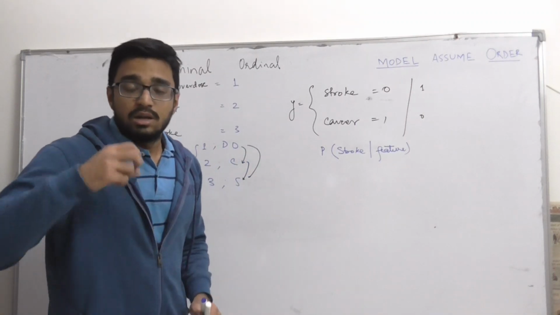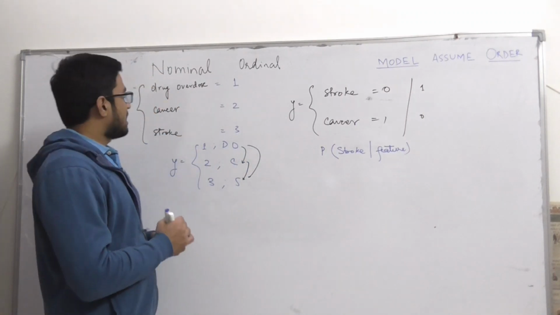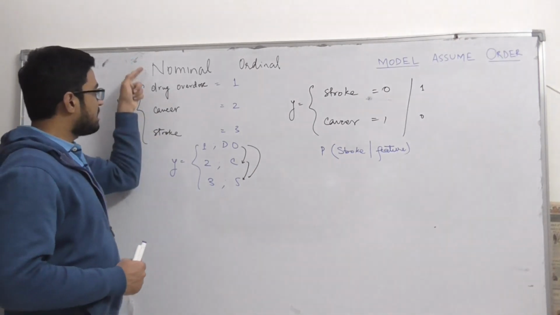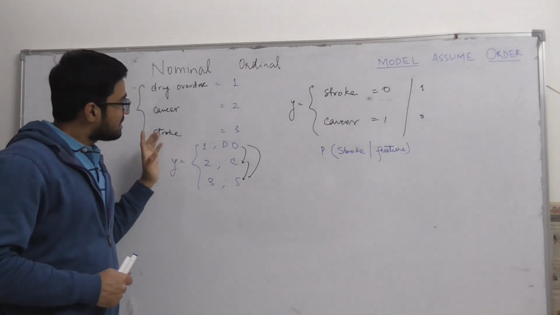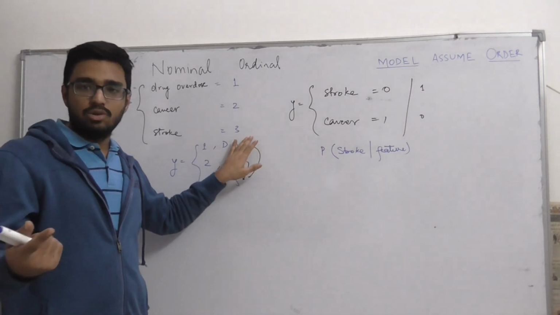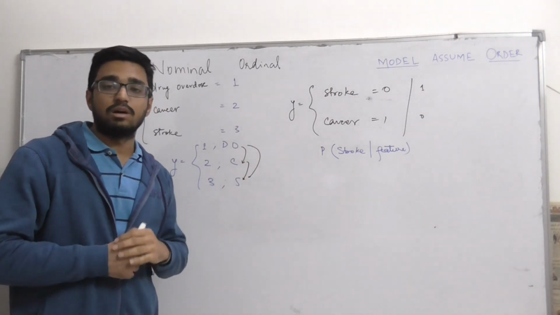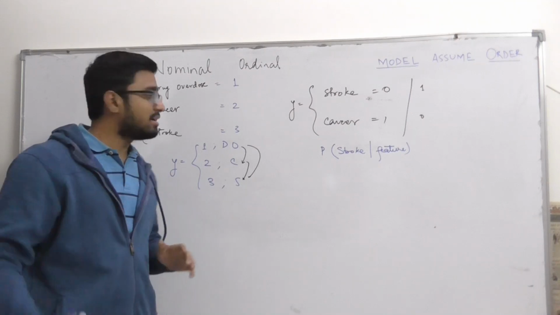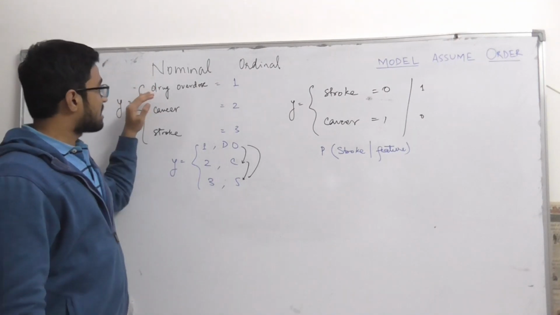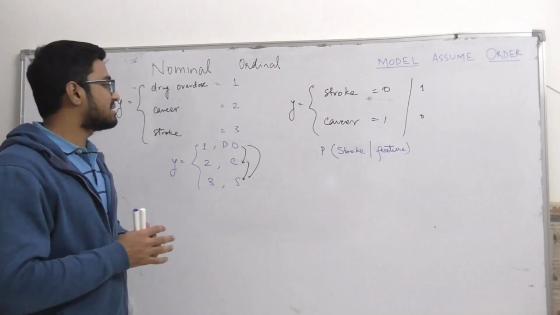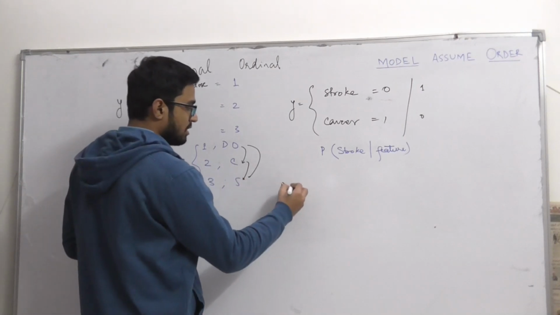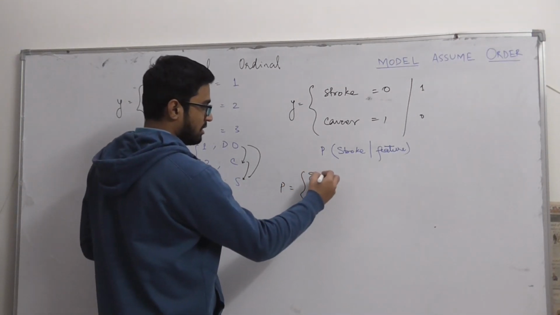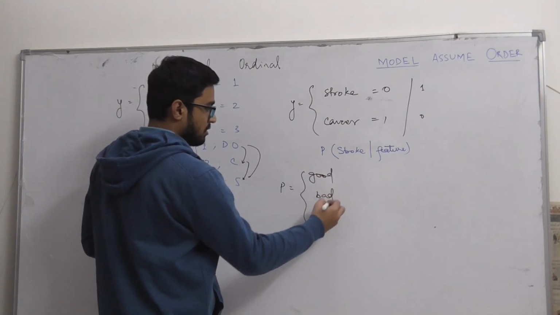Now the third main point is: if we have ordinal responses, then can we use linear regression or not? This is another question. So the answer to this question is yes, to some extent. If our categories are ordinal, meaning we have order, just like say the prediction would be good, bad, or excellent.